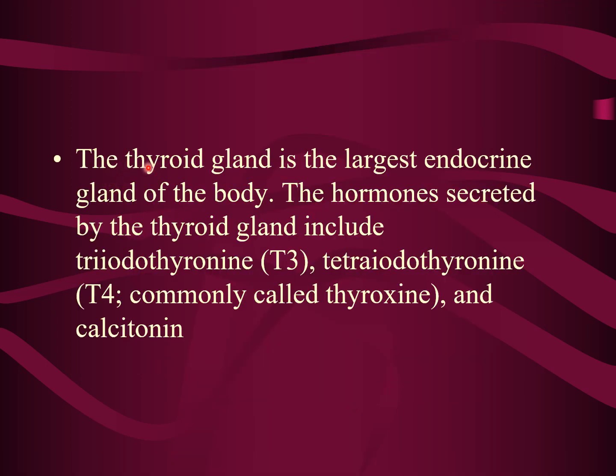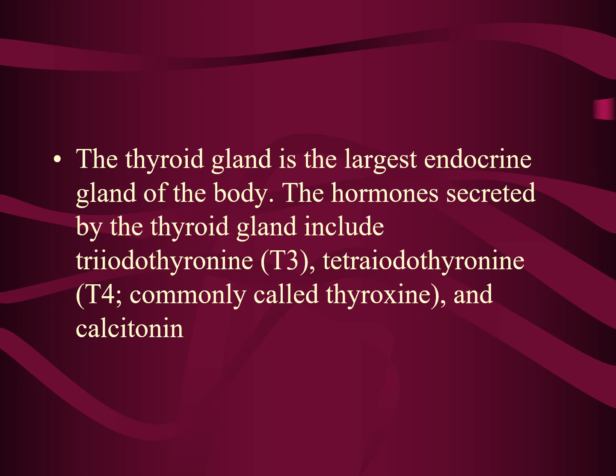Now the thyroid gland is the largest endocrine gland of the body. The hormones secreted by the thyroid gland are T3, T4 and calcitonin. T3 is triiodothyronine, T4 is tetraiodothyronine, commonly known as thyroxine, and calcitonin. So these are the hormones secreted by the thyroid gland, and it is the largest endocrine gland in the body.